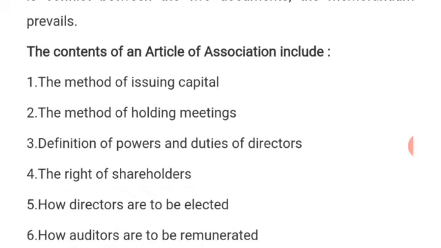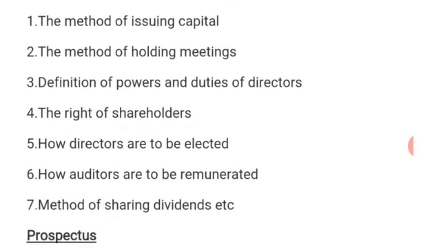Then number three, definition of powers and duties of directors. Duties and powers of directors have to be stated. Directors are those that will manage the company, that will direct the company. Then the rights of shareholders have to be stated there. Then how directors are to be elected, those that are going to be managing the company.